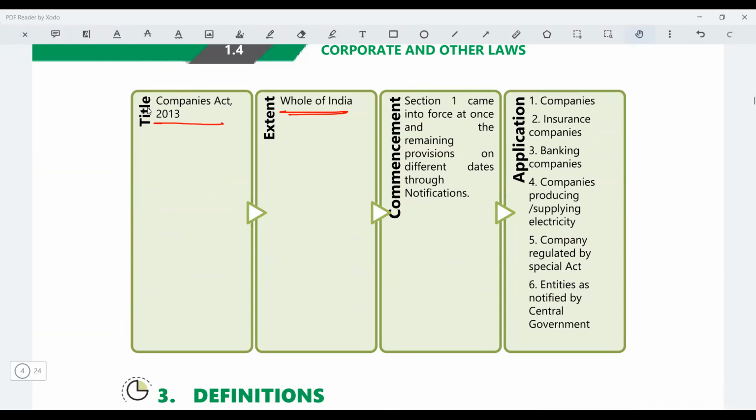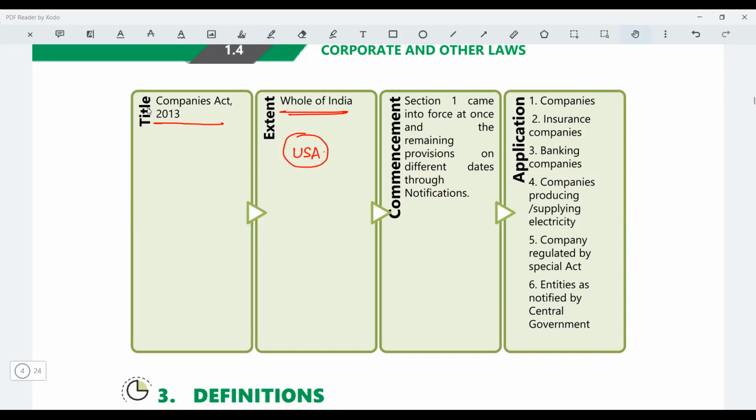Sir, why is it like this? Just check how the Companies Act of the USA is designed. There is no one Companies Act in the USA. The USA has different states, right? That's why it's called the United States of America. So in the United States, every state has their own Companies Act. You don't have a Maharashtra Companies Act or a Gujarat Companies Act. You have only one Companies Act, so that's the reason it extends to the whole of India.